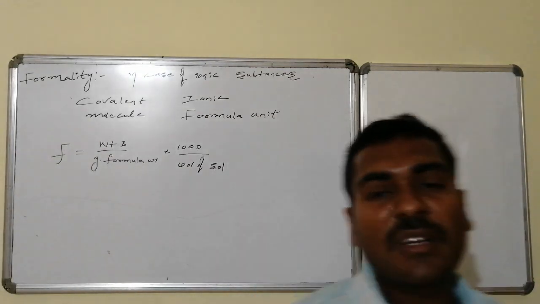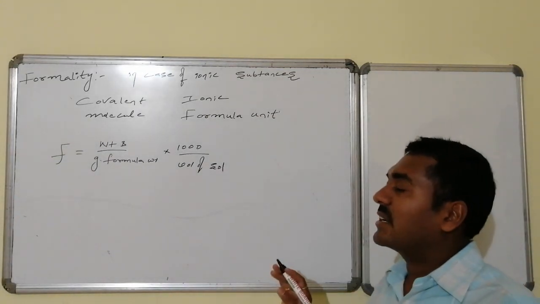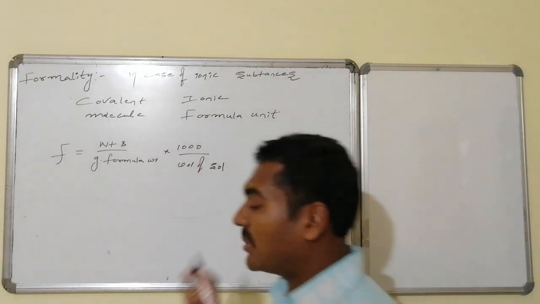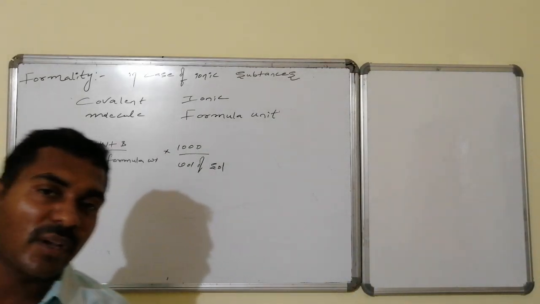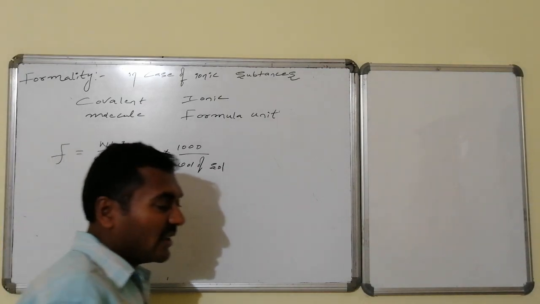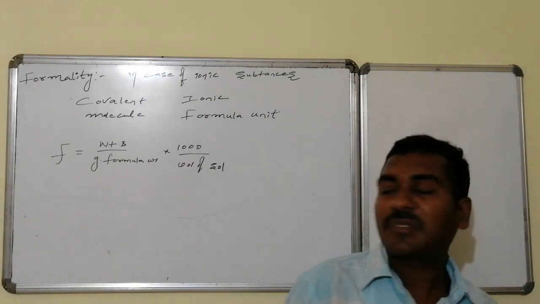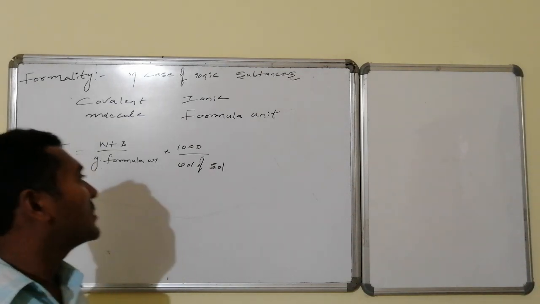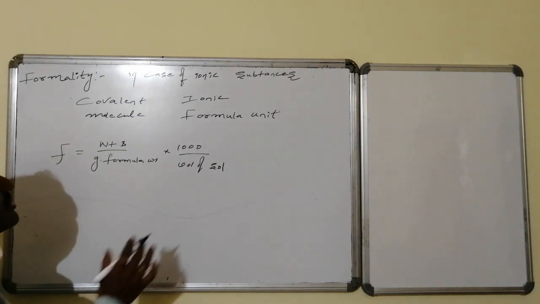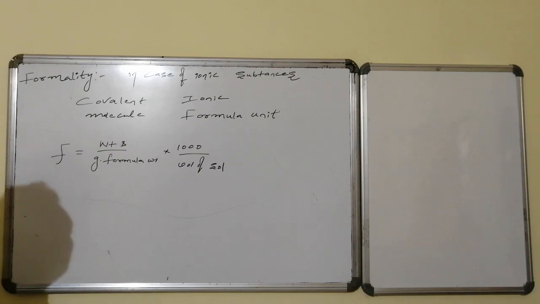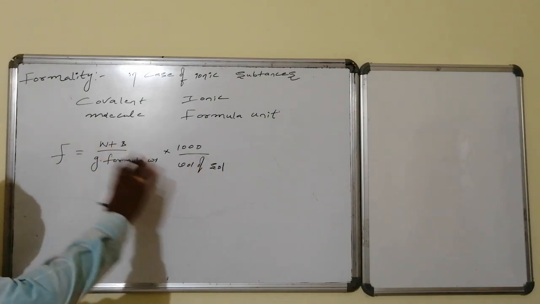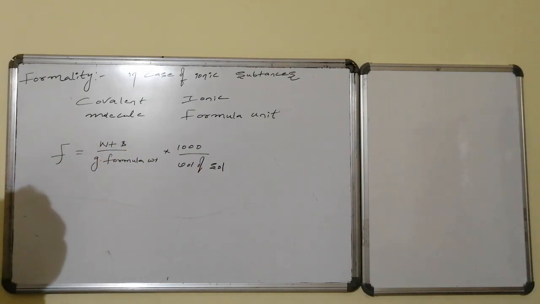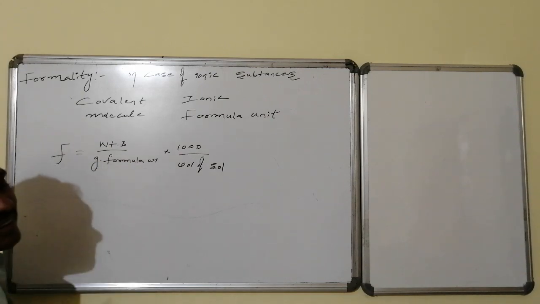So therefore, formality is ionic compounds related molarity, indicated by capital F, which becomes equal to weight of B, weight of ionic compound in grams divided by gram molecular weight of that ionic compound into 1000 divided by volume of solution in ml. Remaining all features of molarity are the same with respect to formality, but this is applied only for ionic compounds.